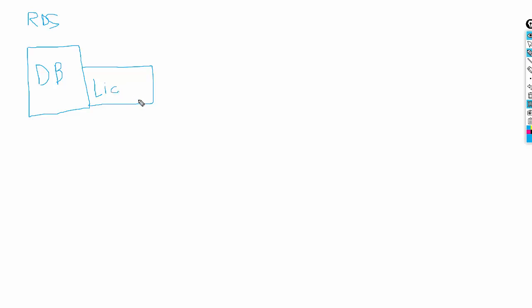Not only that, if this is the master database, we also have to think about a secondary database which will work as a secondary platform if the master database goes down. We also have to think about the backup of this database.